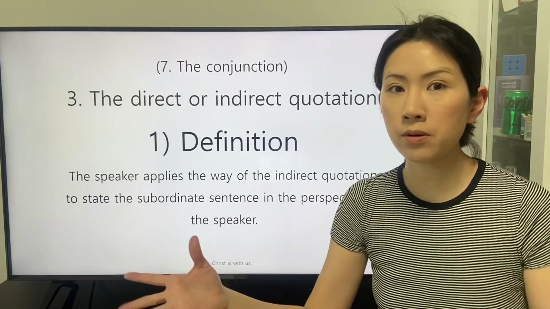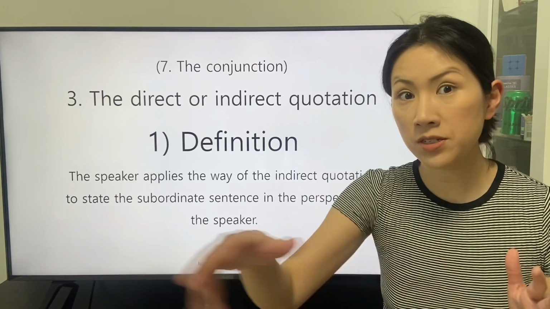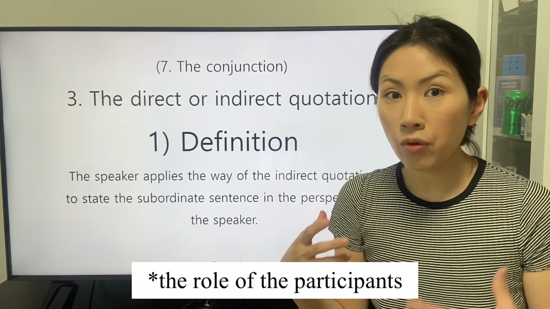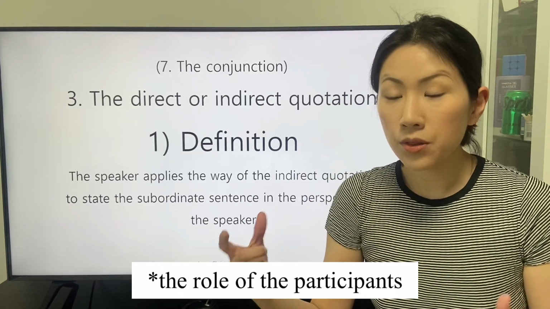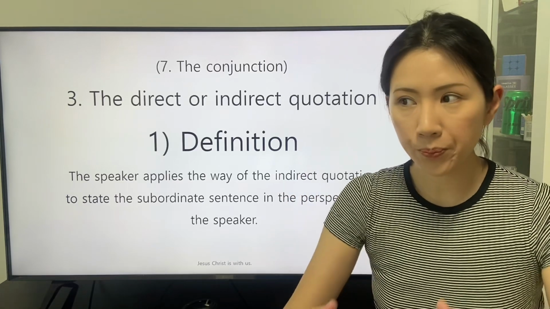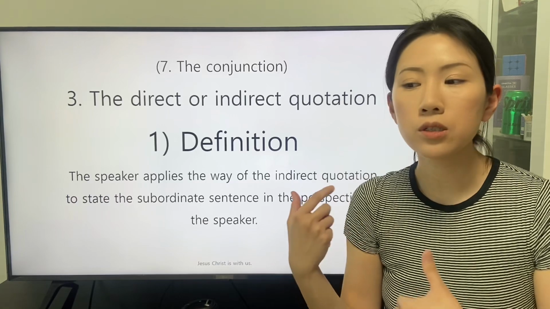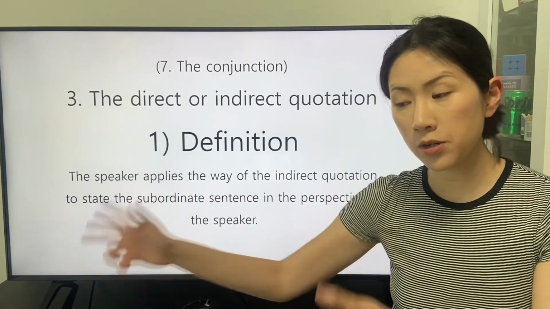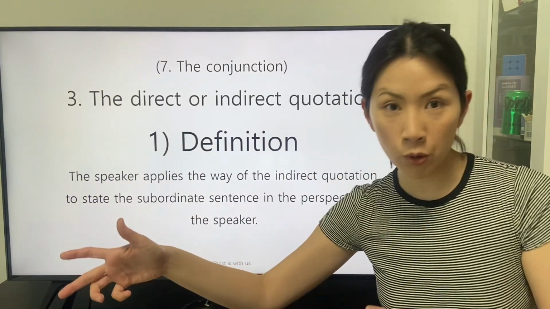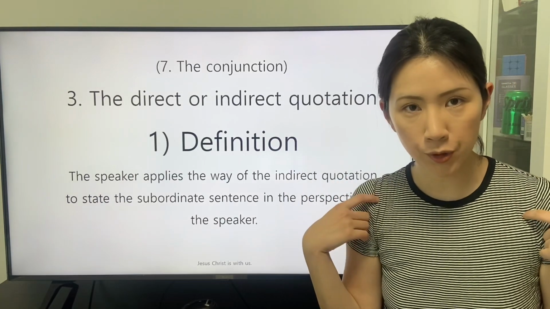And the personal pronoun for the participant in the conversation reveals the role in the conversation. The speaker of the main clause changes the personal pronoun that is applied in the subordinate sentence that is quoted in the perspective of the speaker.